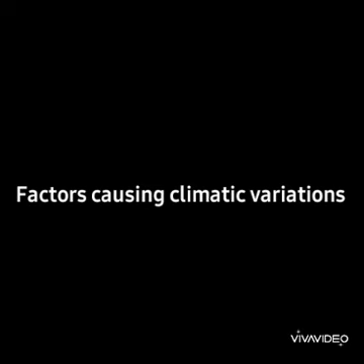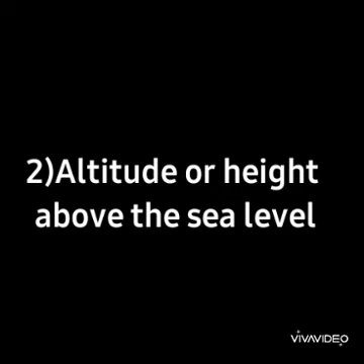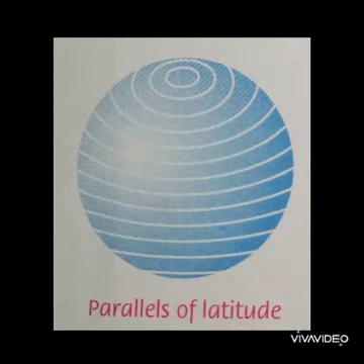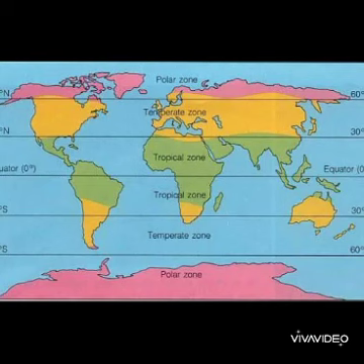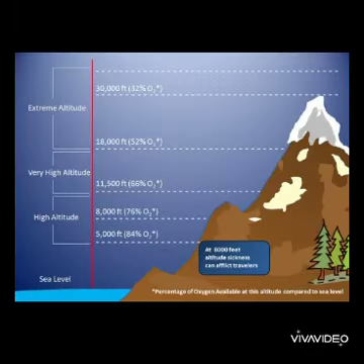Factors causing climatic variations. The factors that influence the climatic conditions of a place are latitude or distance from the equator, altitude or height above the sea level, distance from the sea, directions of wind and humidity. Latitude. As the distance of a place from the equator increases, its temperature decreases. In other words, there is a gradual decrease in the temperature as we move away from the equator towards the poles.